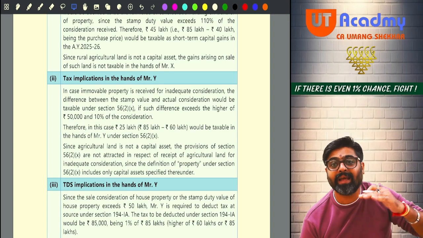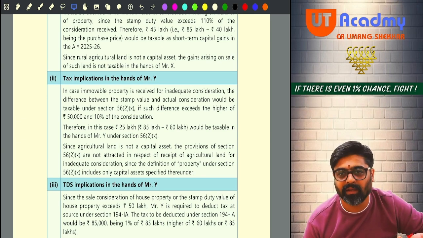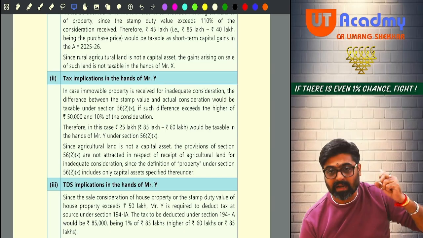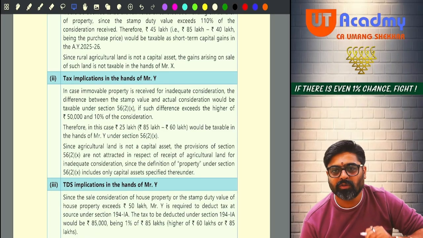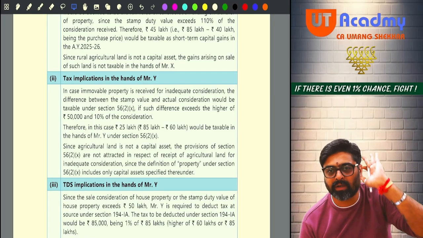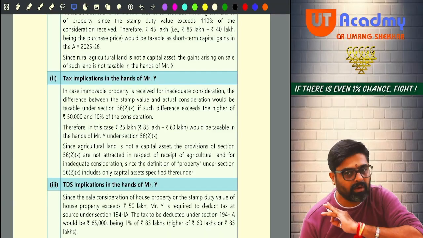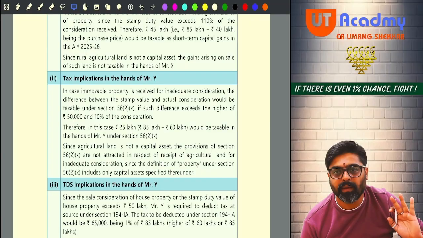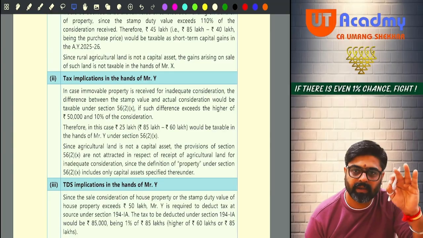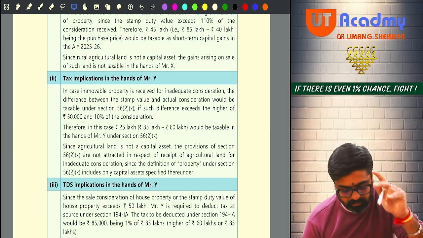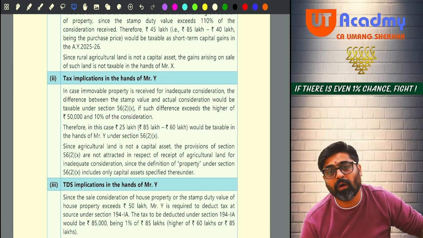But for rural agricultural land, there will be no gift provisions applicable because that is not a capital asset. For the transferee, the recipient also, the asset should come as a capital asset. So for rural agricultural land, whatever benefit is happening will not be treated as his gift. Only the benefit in the case of residential property will be treated as his gift. 25 lakhs. Will you remember this?